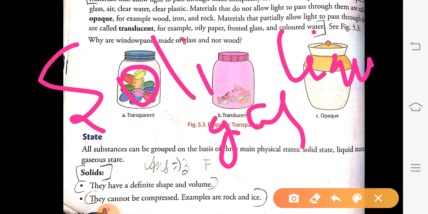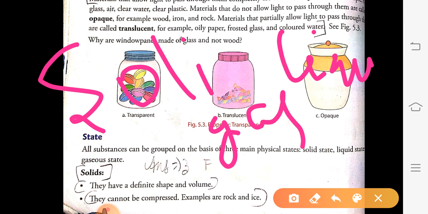Whereas water is in the liquid form. And where is the gas? When we heat the water, it turns into steam, and the steam becomes the gaseous state of the water. So ice is a solid state of water, whereas water itself is in a liquid state, and the steam can be considered the gaseous state of the water.